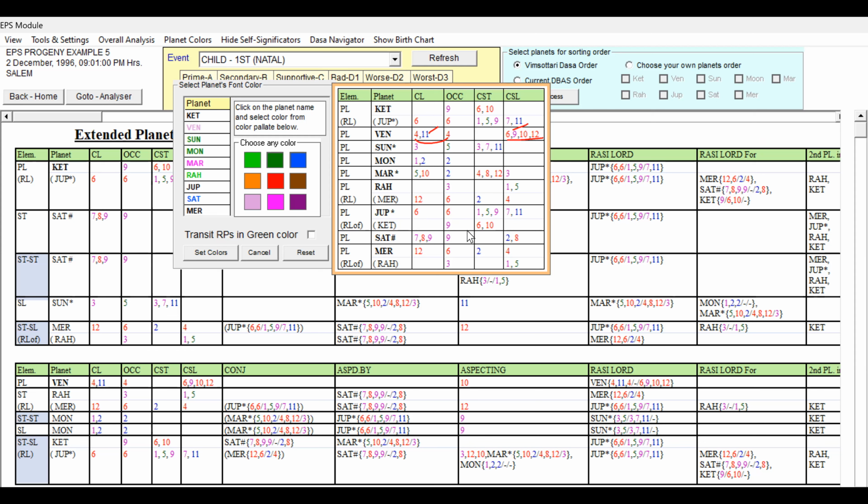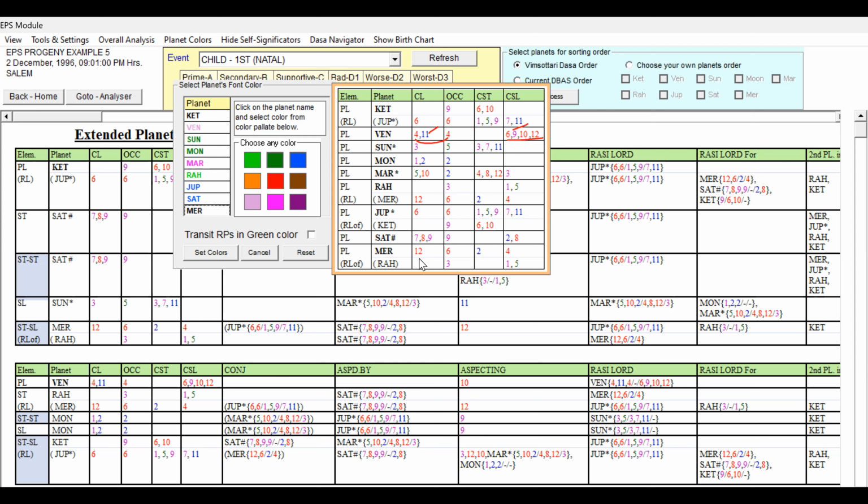But because of this, it is having some weakness. Then the second planet Ketu is also having 9 and 6 and 10. So this is having a supportive 9th house and 6 and 10 some weakness. So this is having both favorable and some weakness but not detrimental grouping. So Jupiter can be given blue because of this 1, 5, 9 and 7 and 11 cuspal sublord and absence of the unfavorable grouping.